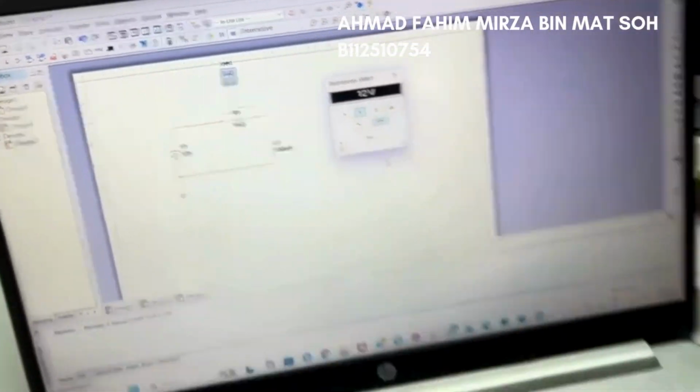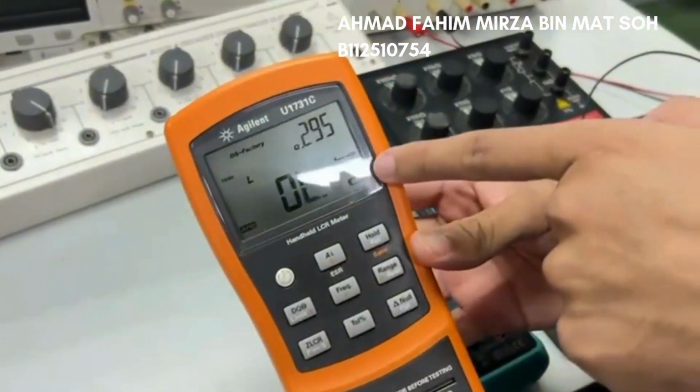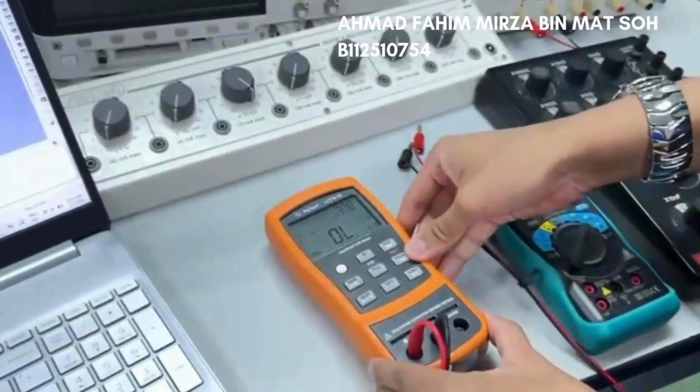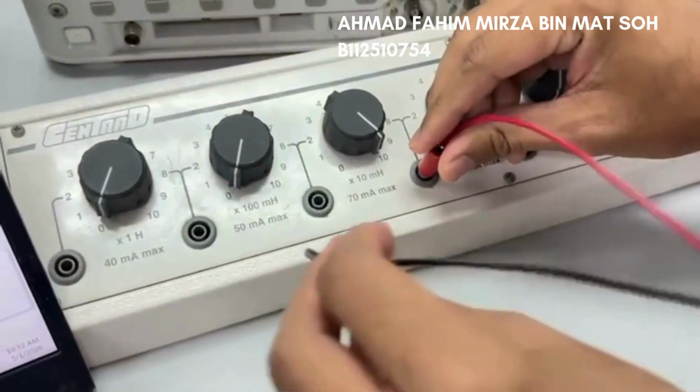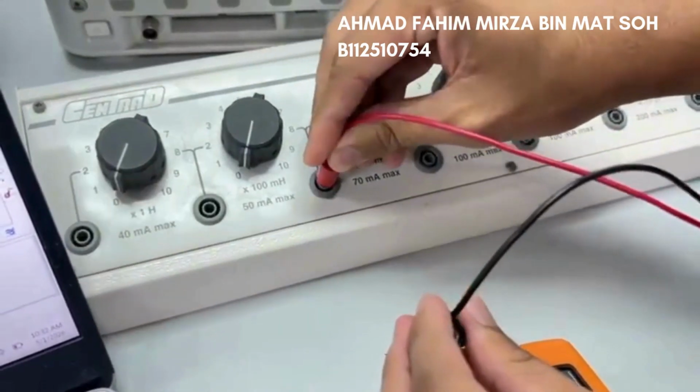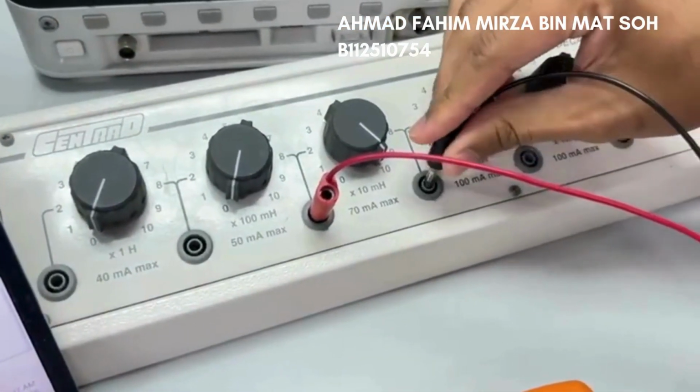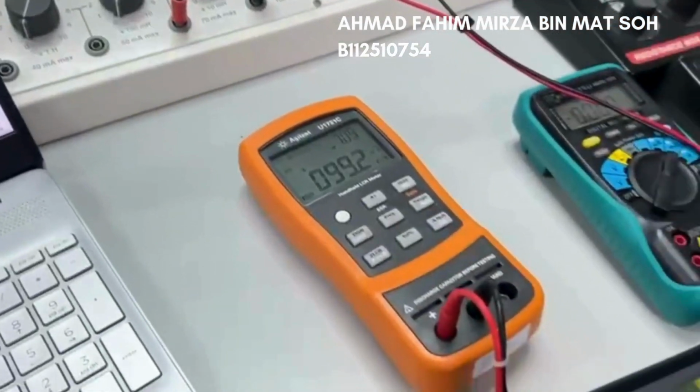And now I will explain to you guys how to measure resistor in LCR meter. First of all, we need to set up the LCR meter in millihenry, and then put the wire in the inductance box between 17 milliampere in 10 mode, and we will get the value of resistor in millihenry.